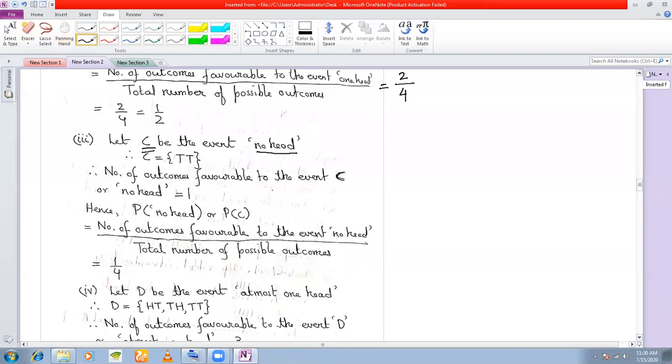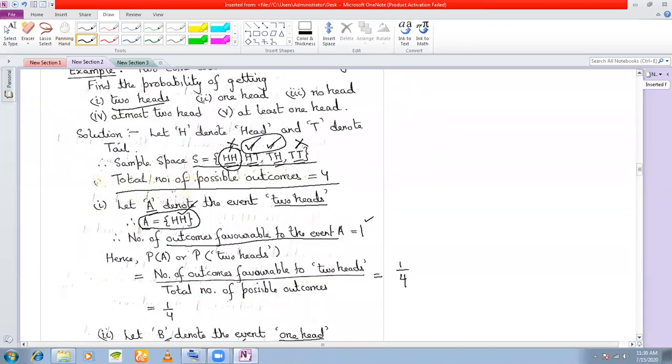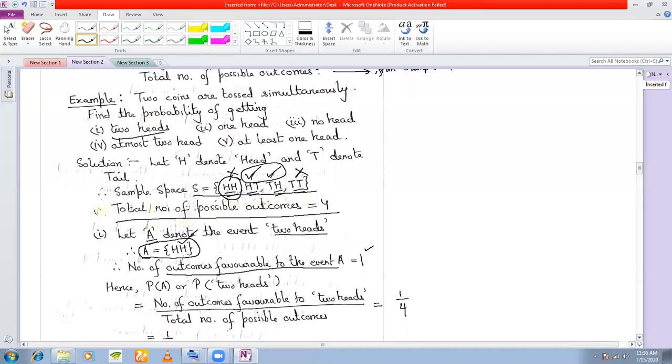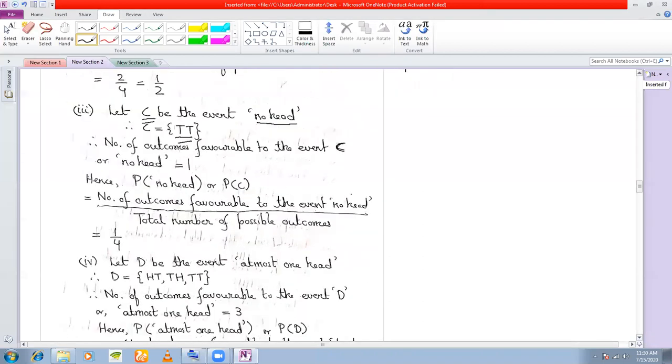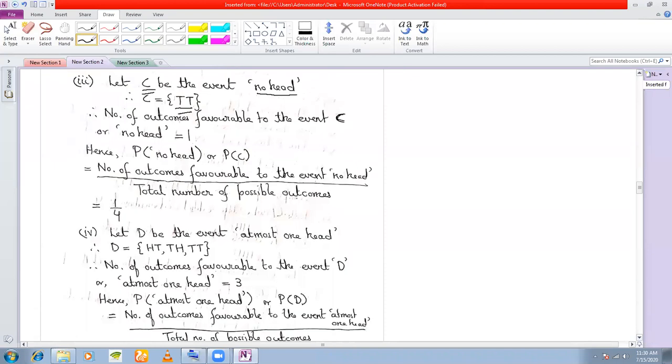Okay, now I have defined the event C as no head because my question was no head. So what is my event C? It is TT only from the sample space. See, from the sample space, which event have I picked up? Only TT. So only one event I have picked up. Okay. So therefore, how many outcomes that are favorable to the event C? Only one. So this is 1. So my probability becomes 1 by 4.